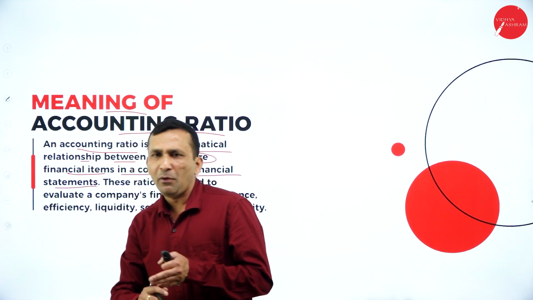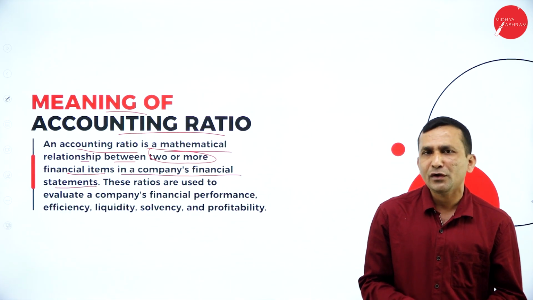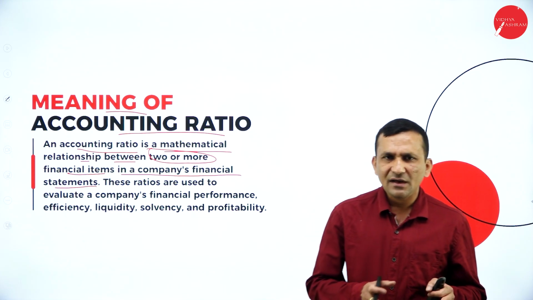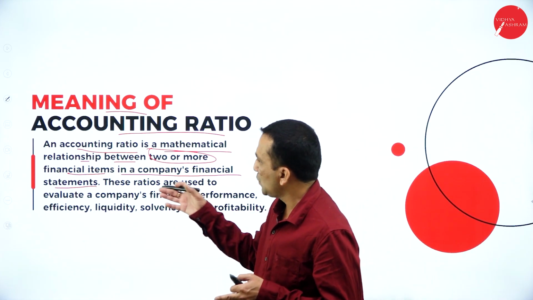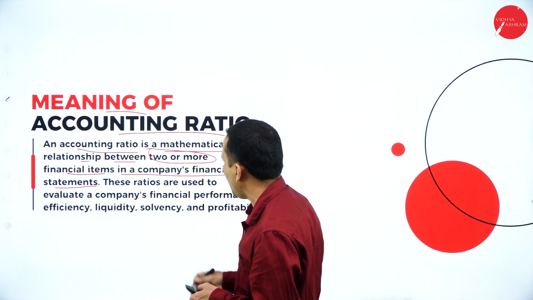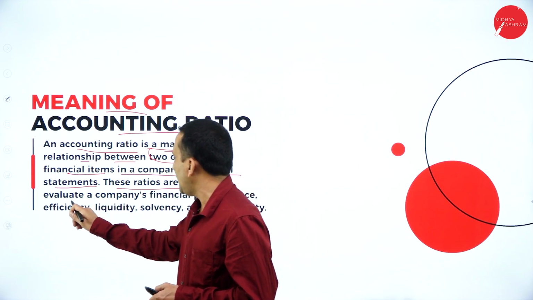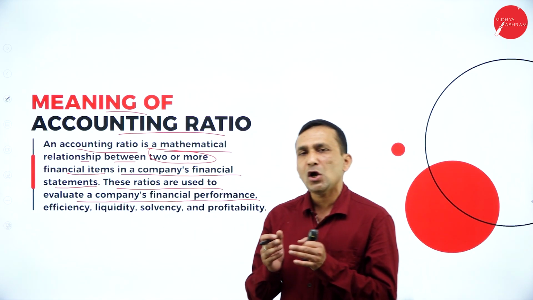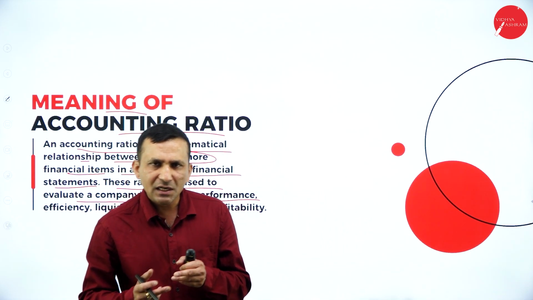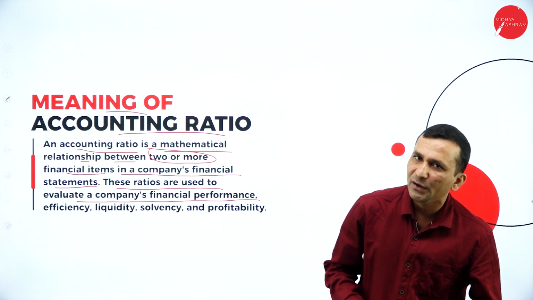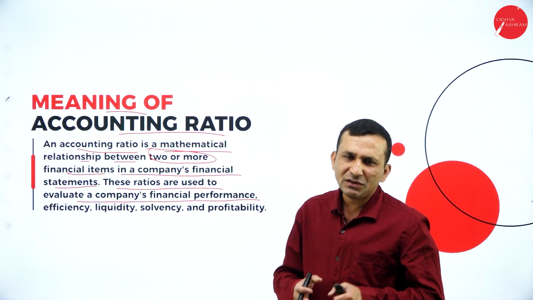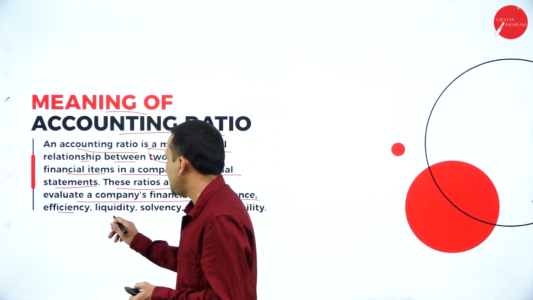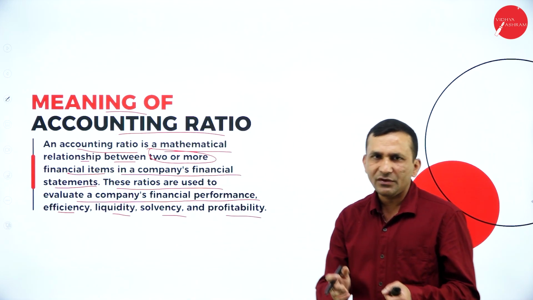financial statement. With the help of the financial statement, we get whatever relevant information we expect, so the financial statement is very important. If you don't have any data, we are not able to adapt techniques or analysis tools like ratio analysis. Ratios are used to evaluate a company's financial performance, because we are talking about accounting ratios. Accounting is not only one time. Whenever you start a company, from the day itself you have to maintain the accounting information. With the help of accounting information, we are able to take decisions, or check the performance, and find the efficiency, liquidity, solvency and profitability of the company.